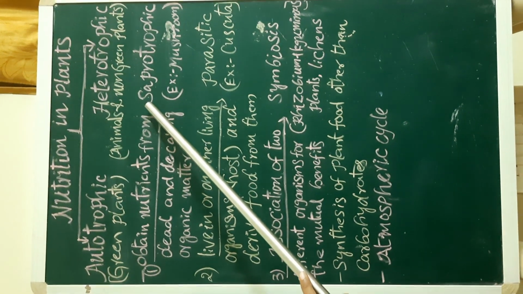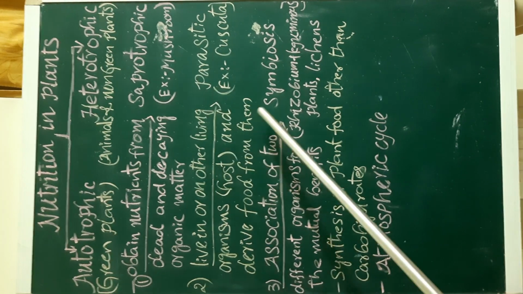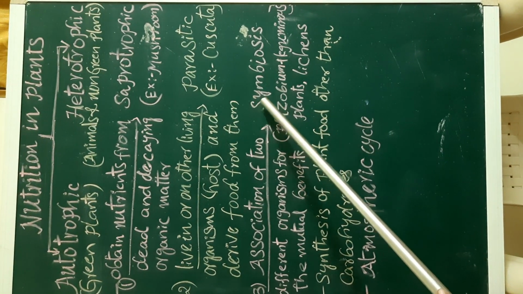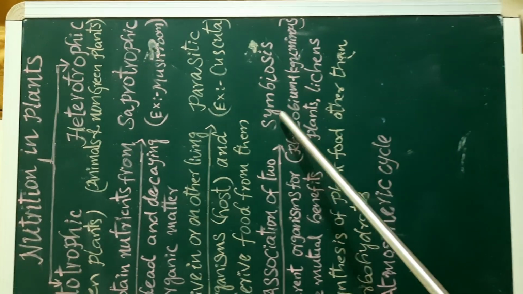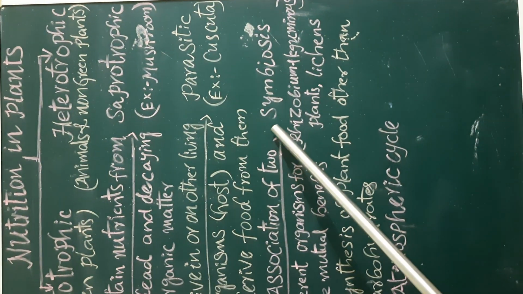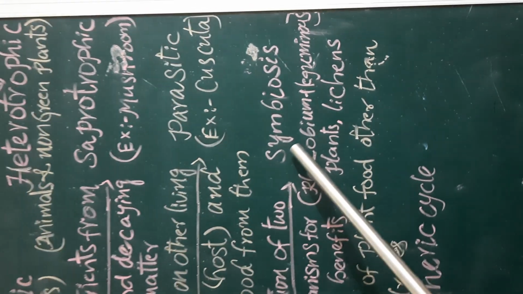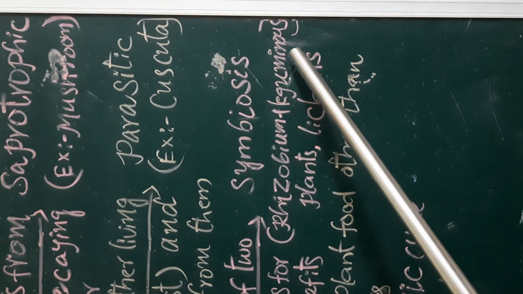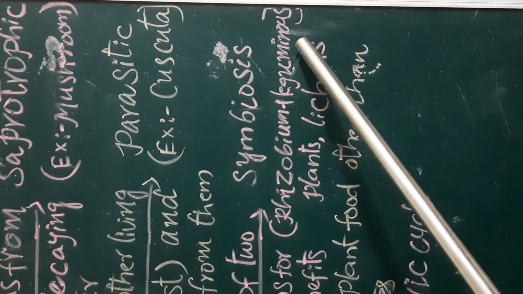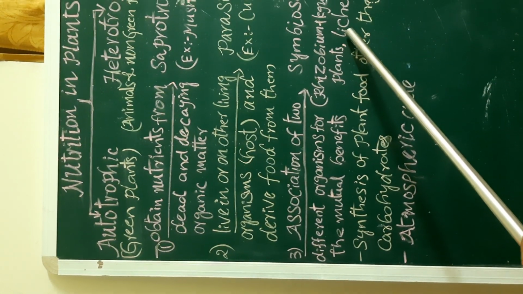First one saprotrophic nutrition, second one parasitic nutrition. The third one is symbiotic nutrition. This process is also called symbiosis. What is it called, Nana? Symbiosis. Examples for this mode of nutrition are Rhizobium and plants belonging to the Leguminosae family like bean and pea, and also lichens.